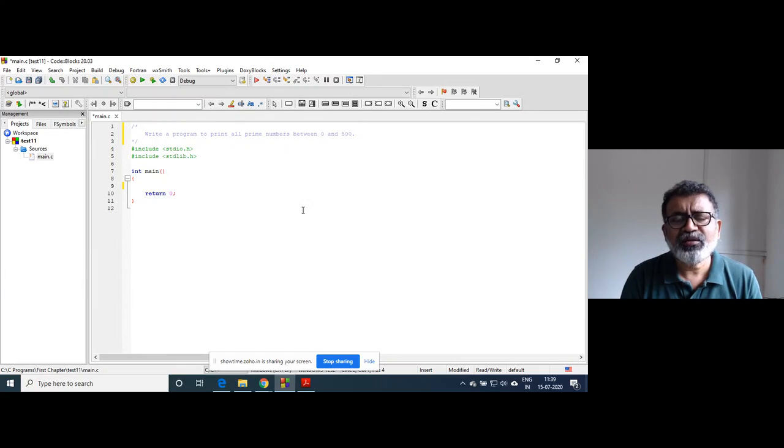I have been writing programs for so many years, so this process goes on in our mind, but you should not apply the same strategy when you write the code. As soon as you see a problem statement in an assignment like this, write a program to print all prime numbers between 0 and 500, or whichever similar, you should have a pencil and paper or a notebook in your hand and do something on the paper first.